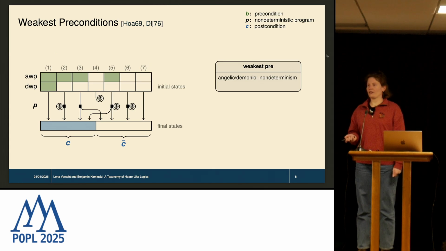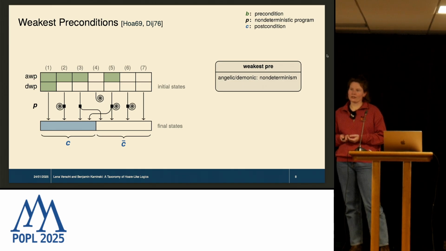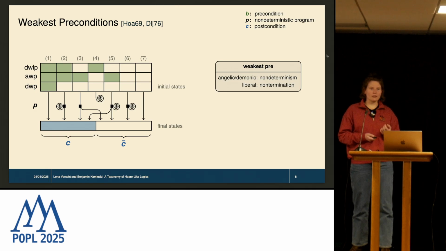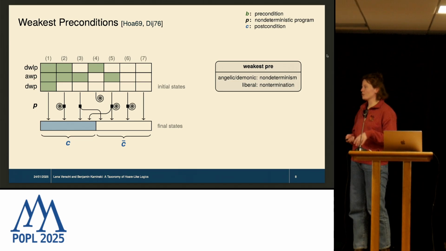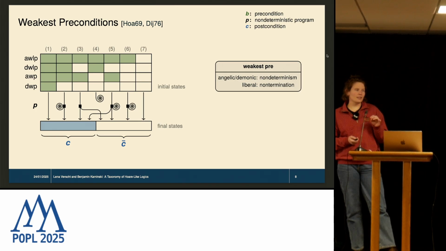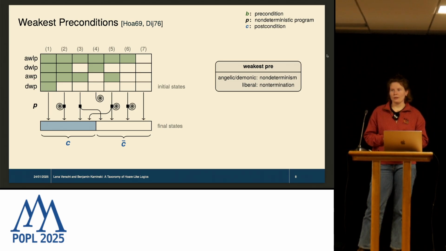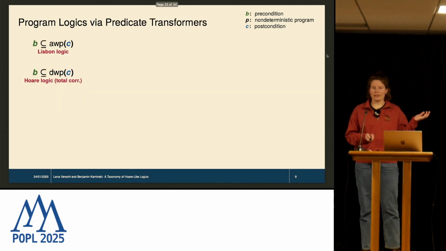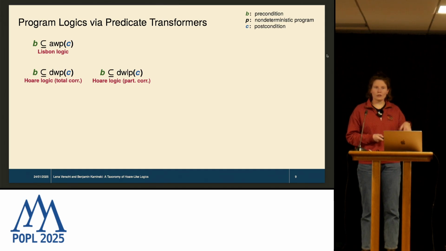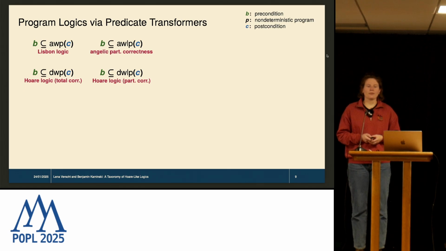Then there are also liberal variants of these transformers. And liberal basically means that they allow divergence. So for example, the demonic weakest liberal pre does not require computation to terminate, but if it does, it has to do so in the postcondition. And the angelic weakest liberal pre only requires the existence of either a diverging path or a path terminating in the postcondition. And well, we can add them here. If we under-approximate the demonic weakest liberal pre, we get partial correctness Hoare logic. And for the angelic variant, we get some angelic variant of partial correctness.